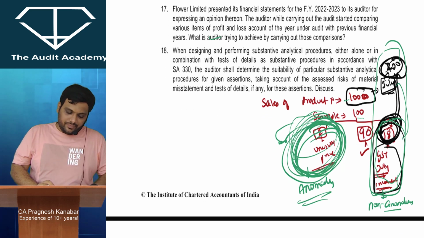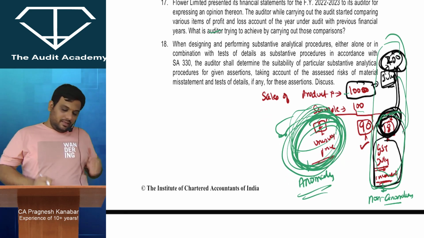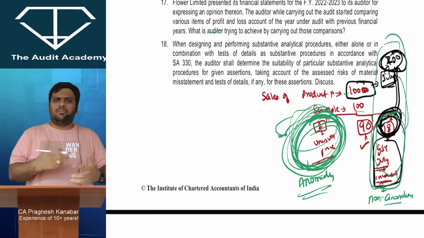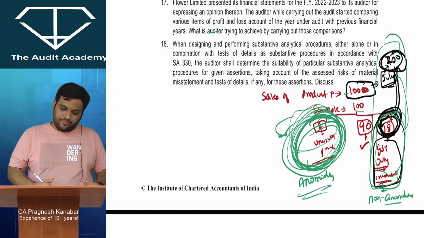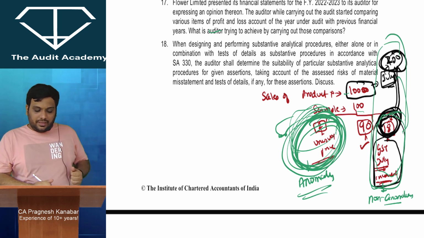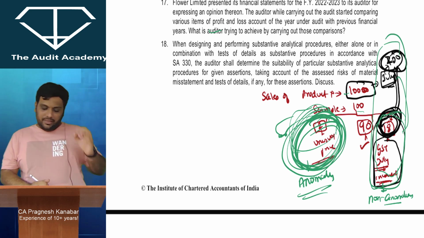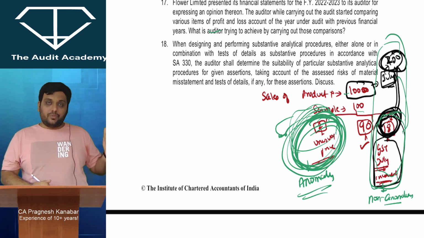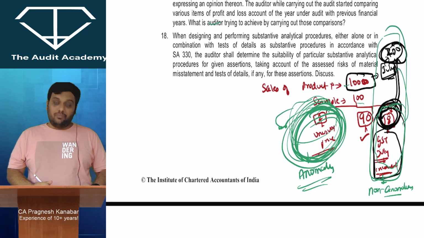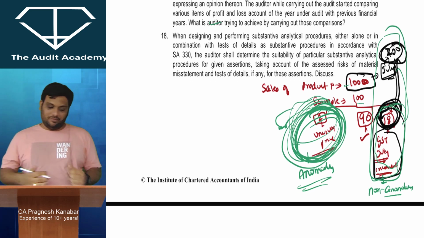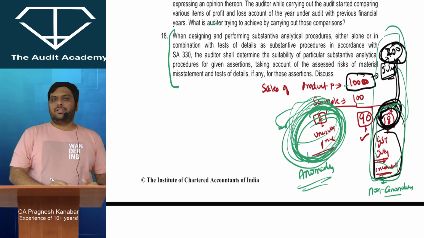Alright. Next question. When designing and performing substantive analytical procedures, and when you use ratios, comparisons for testing stage like salary versus number of employees, GST, turnover relationship, either alone or in combination with test of details as substantive procedures in accordance with SA 330, the auditor shall determine the suitability of particular substantive analytical procedures for the given assertions, taking into account the assessed ROMM and test of details, if any, for these assertions. My God. Listen to me. This is a very technical point. And I've explained this to my students.